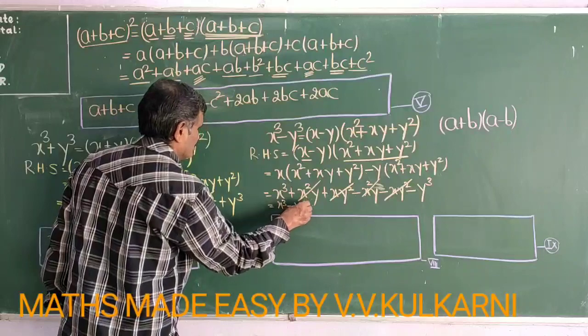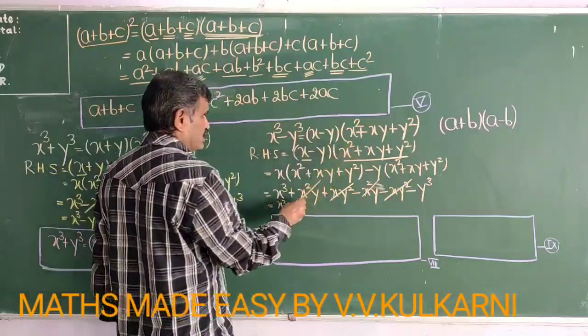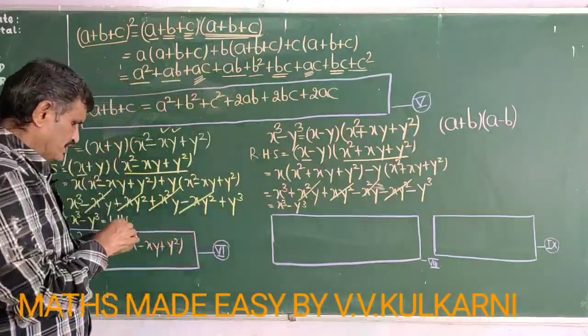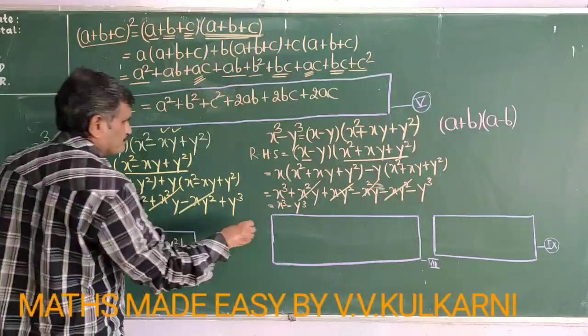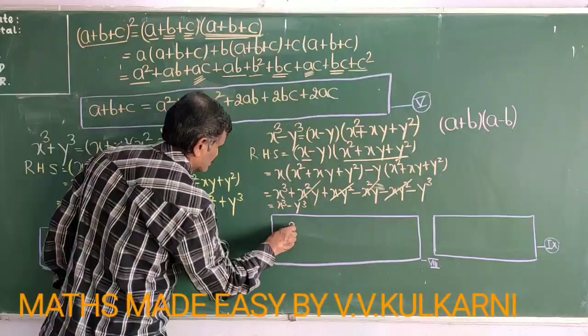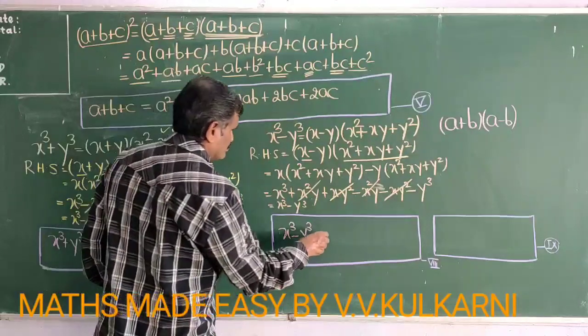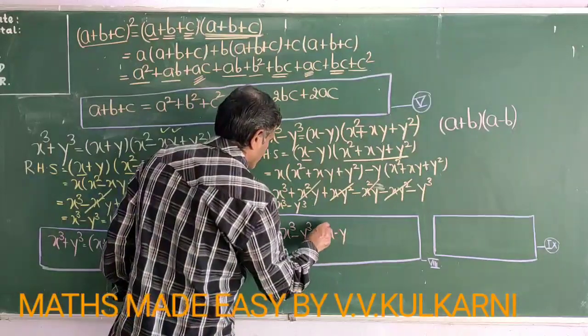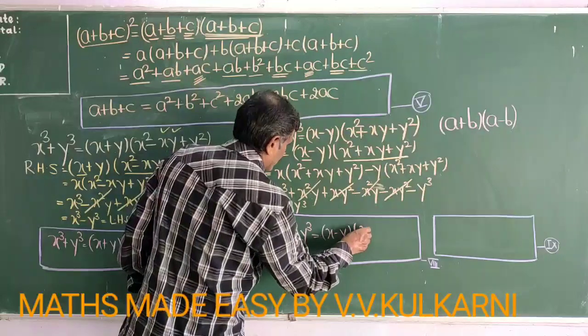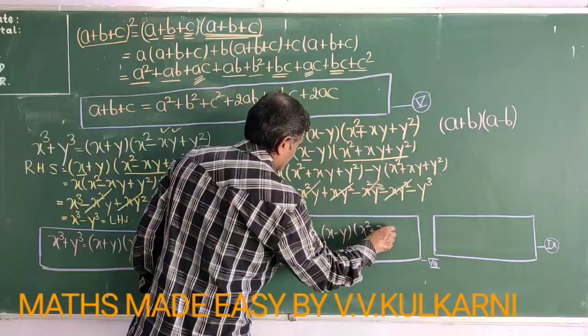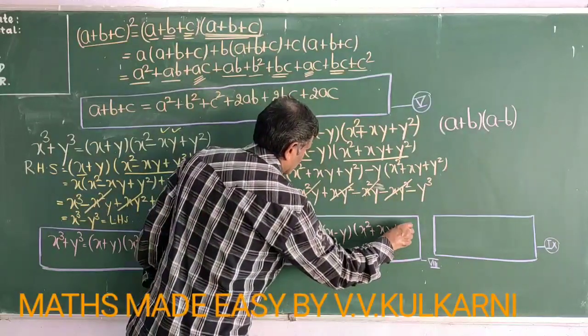We started with RHS and ended up with LHS. So finally what we are going to get is x cube minus y cube is equal to x minus y into x squared plus xy plus y square.